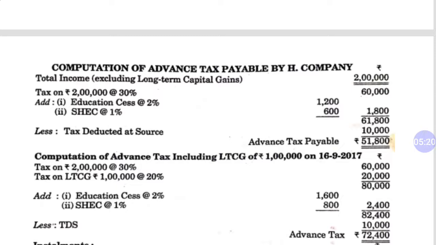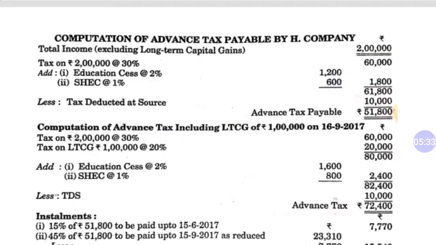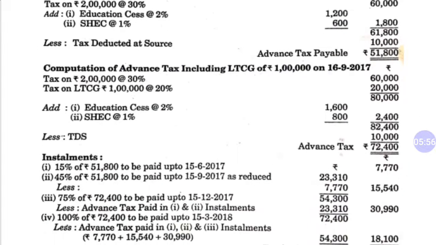You will have to charge 3% education cess on it. So 3% of the 80,000 is 2,400. Now your liability comes to 82,400, and as per the question we will have to deduct TDS again. So why TDS again? Because we are calculating advance payment of tax in two parts, before LTCG and after LTCG. So in this section again we will have to deduct TDS of rupees 10,000, and advance tax in the second part is 72,400.